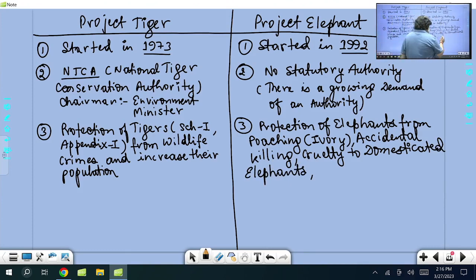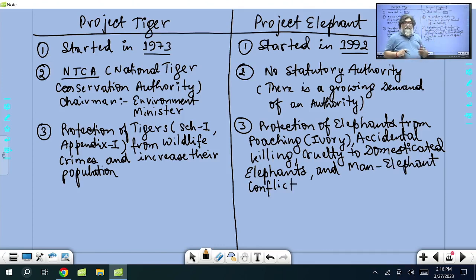And another thing is human elephant conflict, habitat destruction, then deforestation, expansion of villages, urbanization, all these cause the problem. So elephant is also Schedule 1, it also comes under Appendix 1, right?